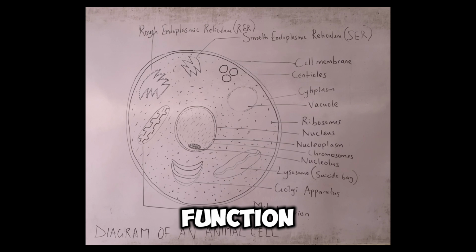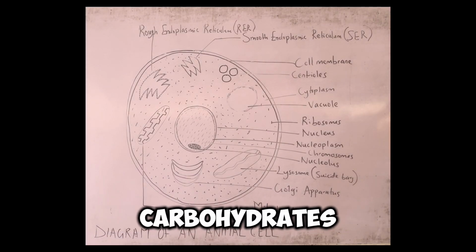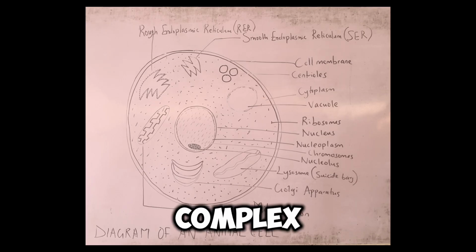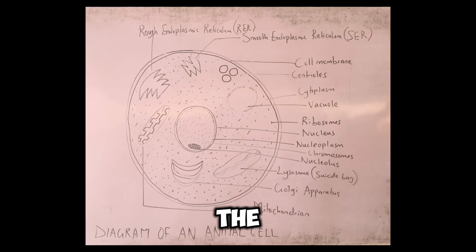So the function of the Golgi body is to package these proteins and lipids that have been produced, modify them by adding other substances like carbohydrates to these proteins and lipids, thereby making them complex, and then transporting them to other parts of the cell where they are needed.